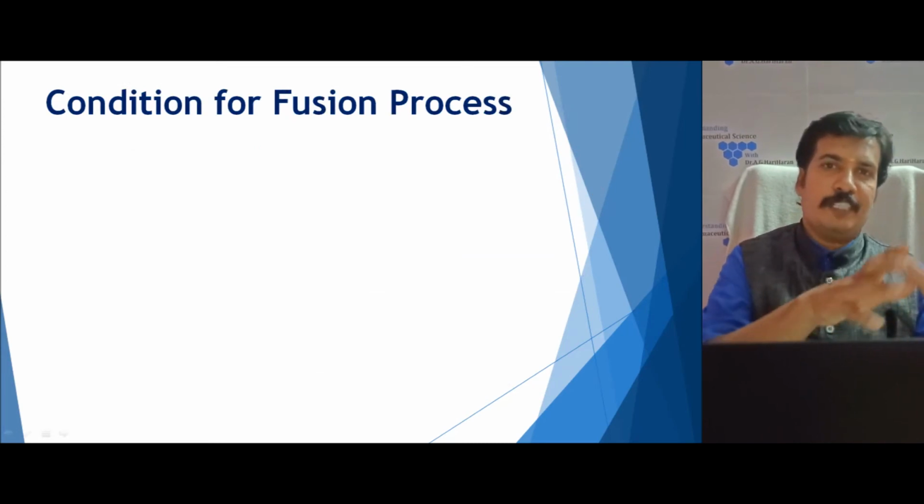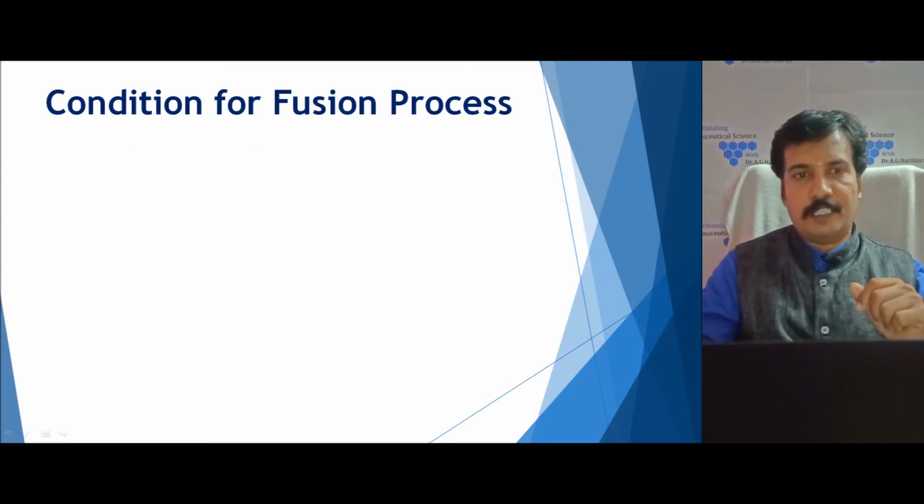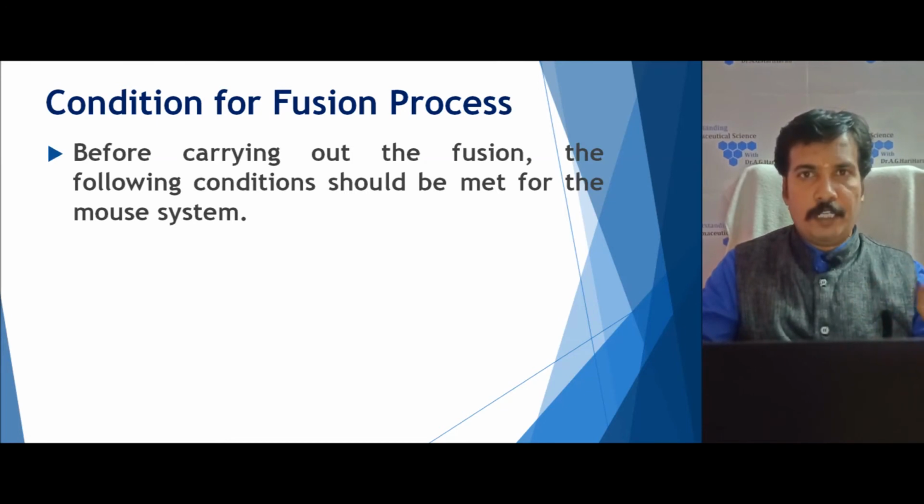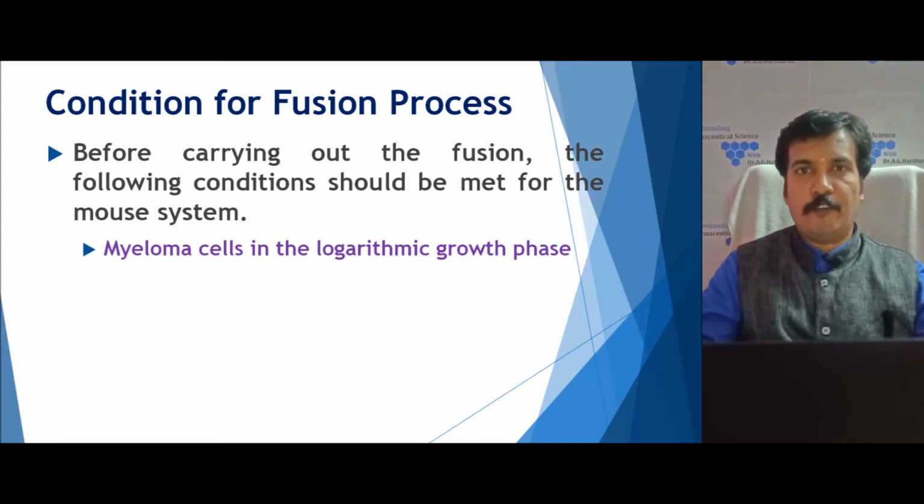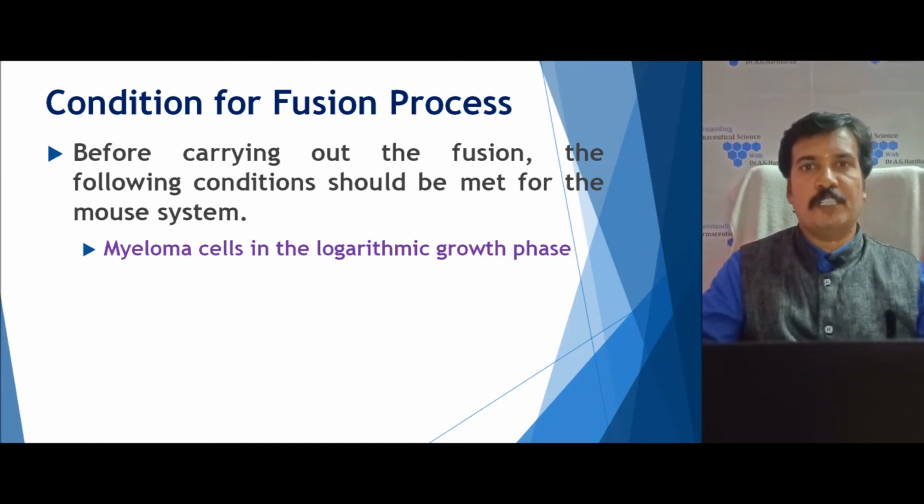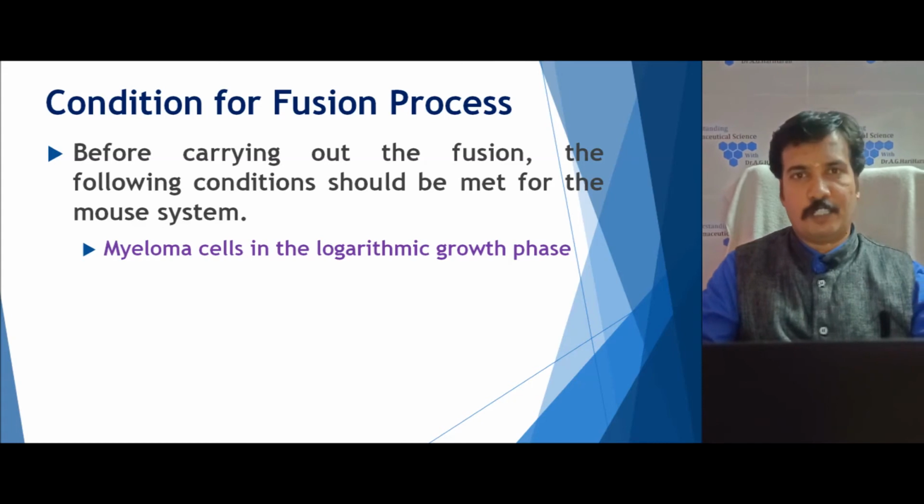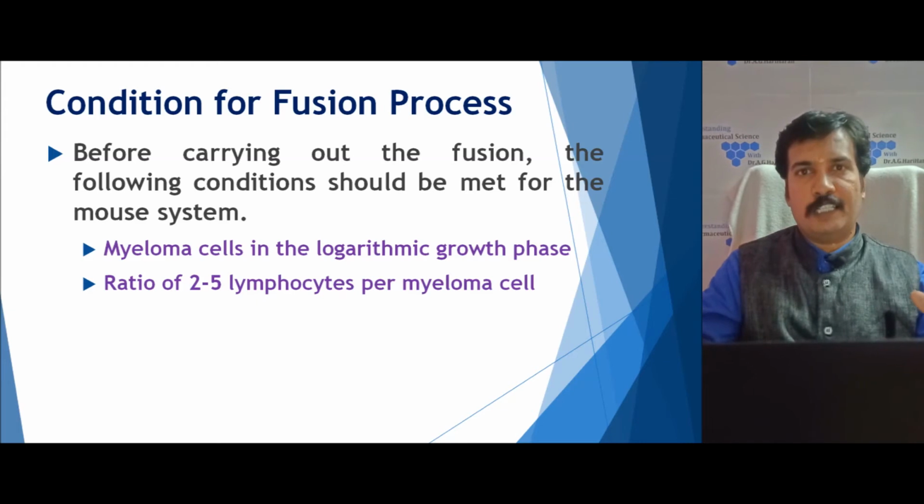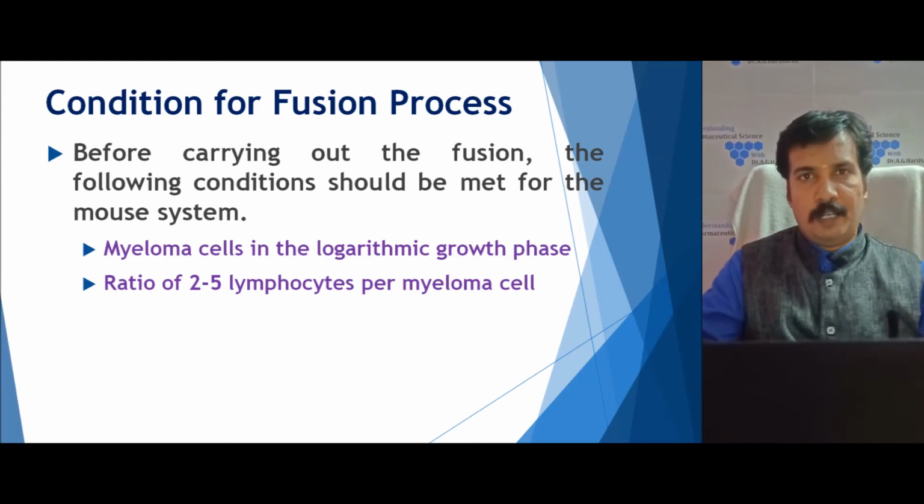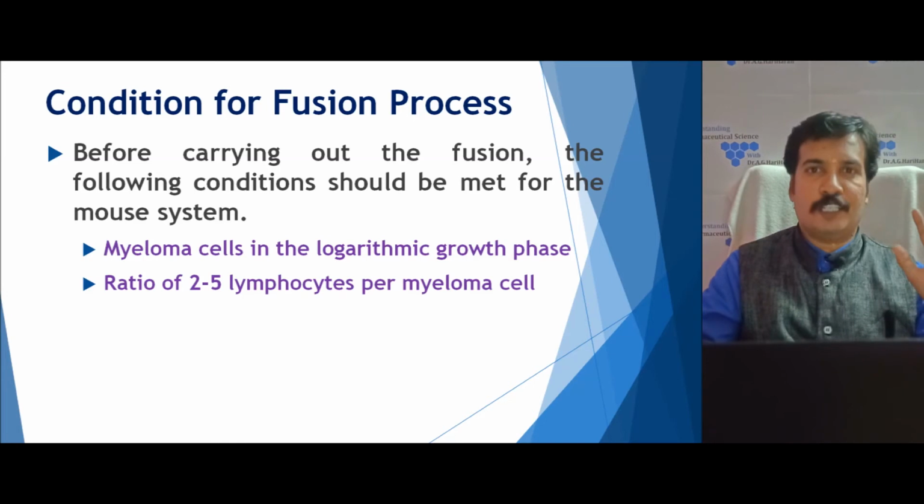So for the fusion process, the following conditions should be strictly followed to get a perfect fusion of the myeloma cells and the lymphocytes. The first one is that the myeloma cells selected for the fusion should be in the log phase, that is, the exponential phase of their growth cycle. The second one is the ratio of fusion between the two cells: 1 myeloma cell to 2 to 5 lymphocytes should be there.